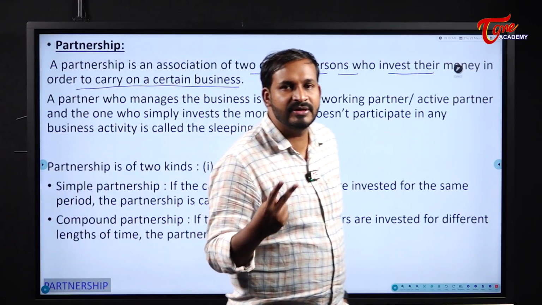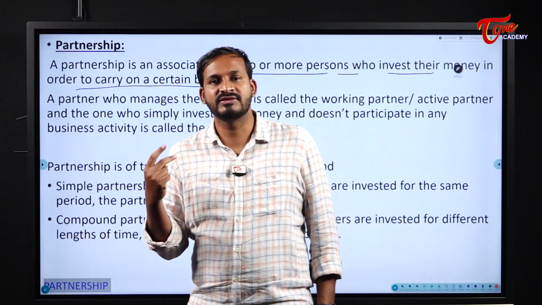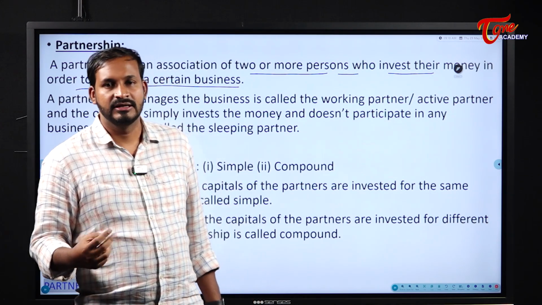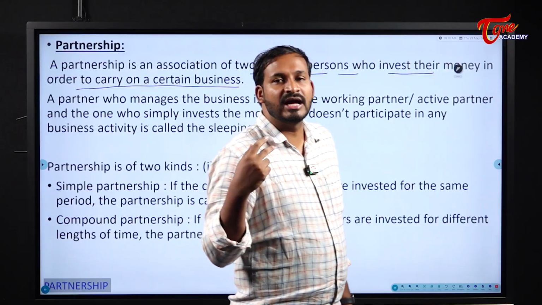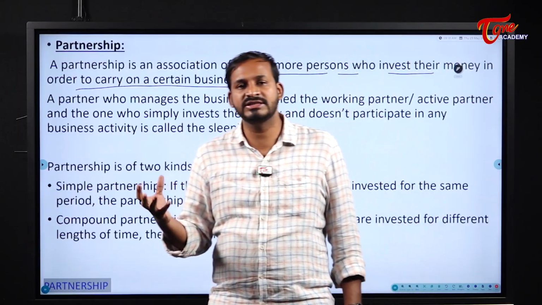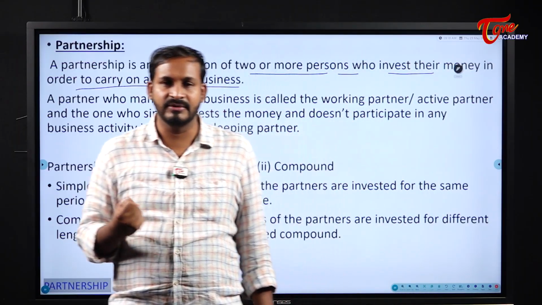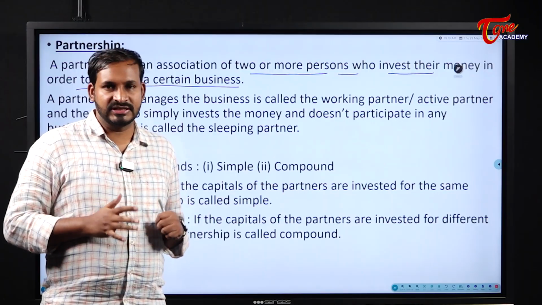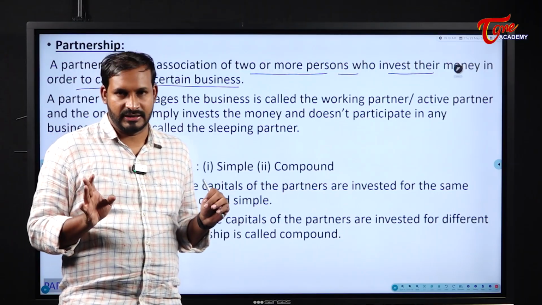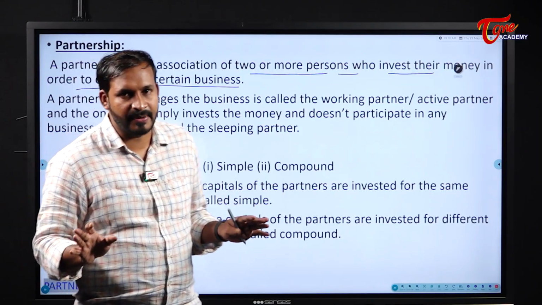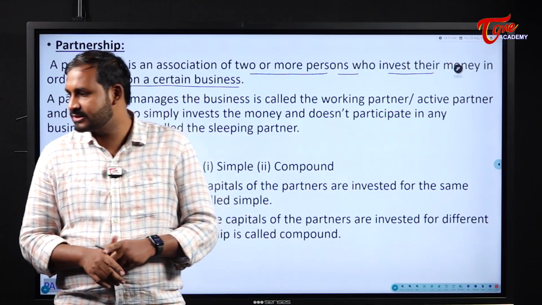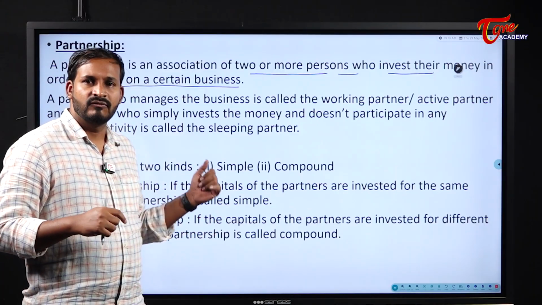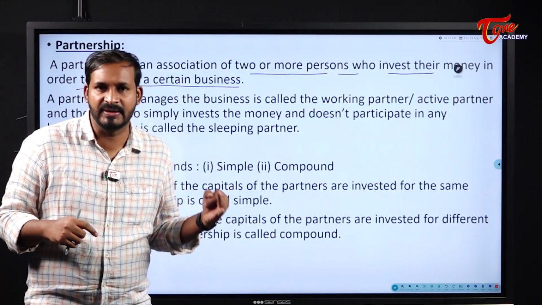Okay, next. When it comes to the partners, usually partners will be of two types, students. One is working partner or active partner and the other one is sleeping partner. Okay sir, what is this working partner and what is this sleeping partner? See here, anyway partner means obviously he will invest in the business, right? Then only we call him a partner. Else we will not call him a partner. So now we have two types of partners. One is working partner and the other one is sleeping partner.